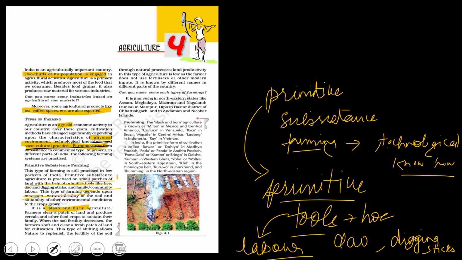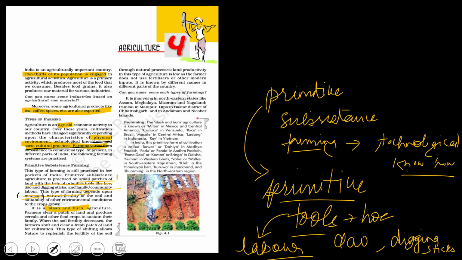So we know that monsoon is climate-wise, natural fertility of the soil is the physical environment, and the sustainability of other environmental conditions.